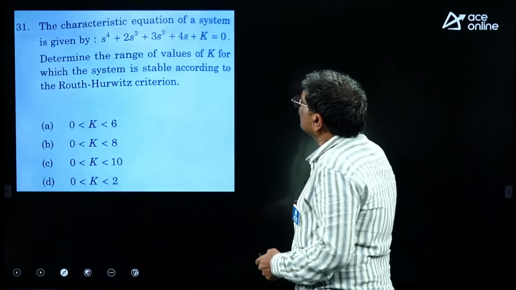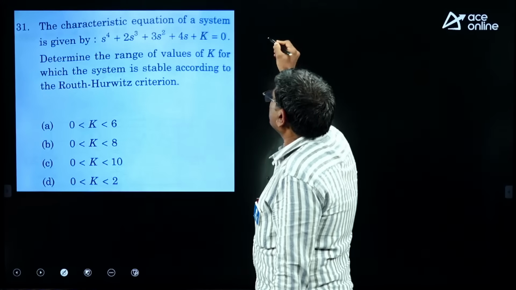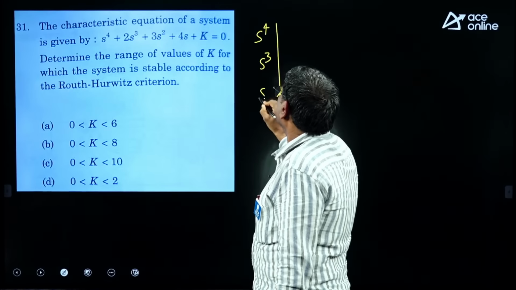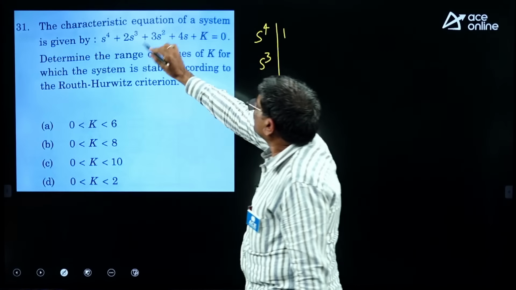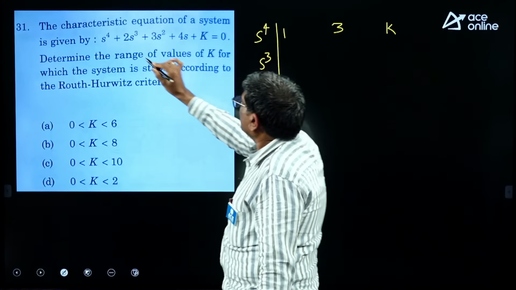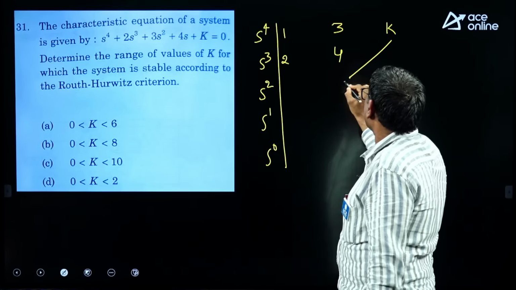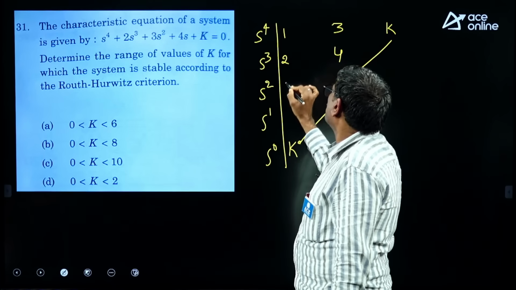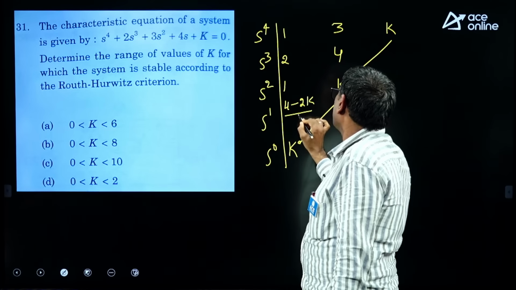Next, the characteristic equation is given. They are asking the range of k value. So write the Routh array: s power 4, s cube, s square, s power 1, s power 0. Here 1, alternate coefficient 3, alternate coefficient k. Next row, 2 and 4. The s power 0 coefficient shifts diagonally, k. Here also k. Then 6 minus 4, 2, 2 by 2, 1. Then here 4 minus 2k, divided by 1.